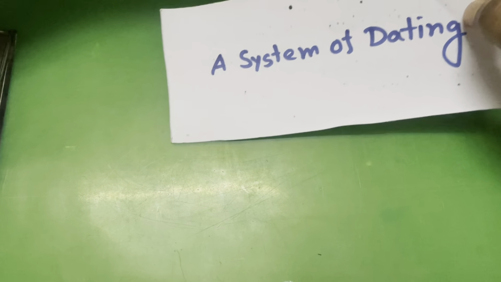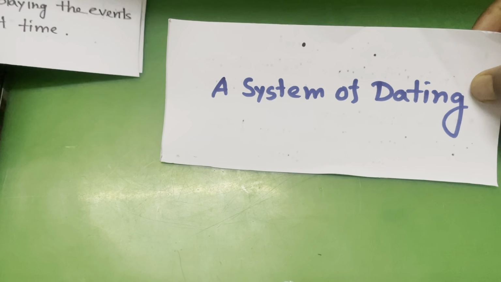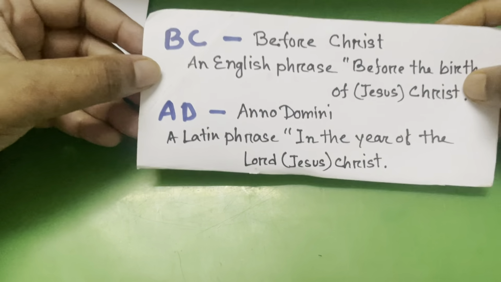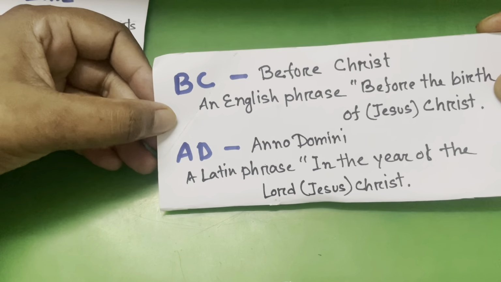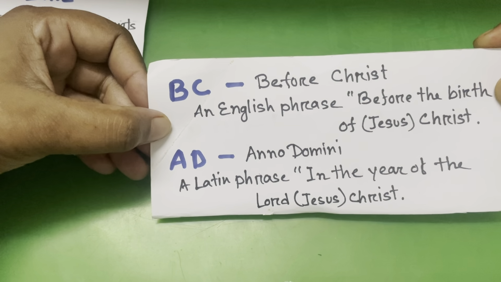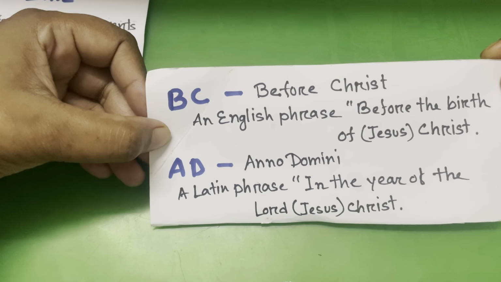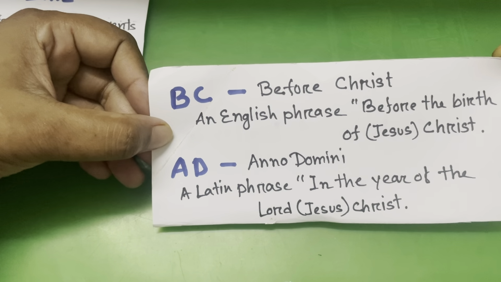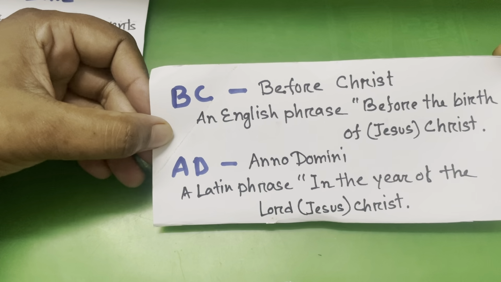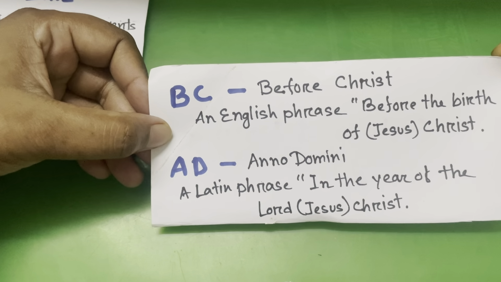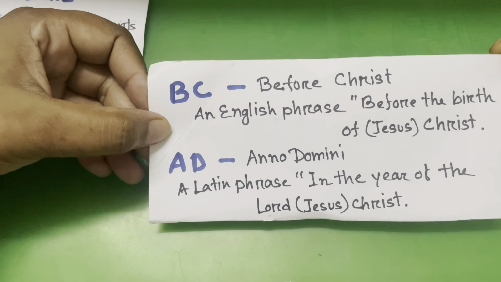Now, we are going to learn about a system of dating. That is, what is BC and AD. BC means before Christ, an English phrase, before the birth of Jesus Christ, and AD, Anno Domini, a Latin phrase, in the year of the Lord Jesus Christ.